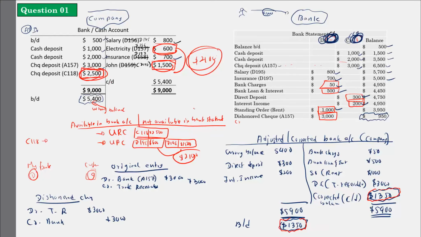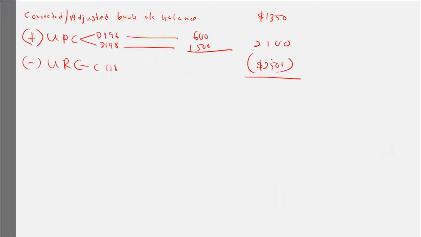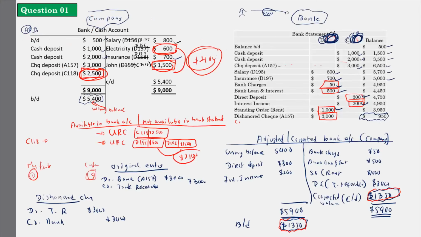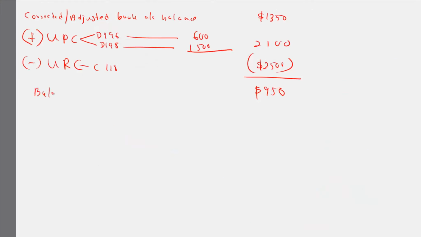What's the balance that you are getting? You are getting a balance of 950. Now see the bank statement. The bank statement balance is how much? 950. So this is the balance as per bank statement. This is what we call the bank reconciliation statement.